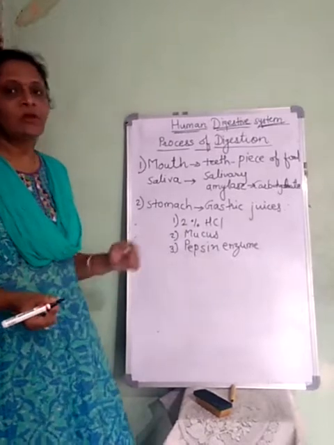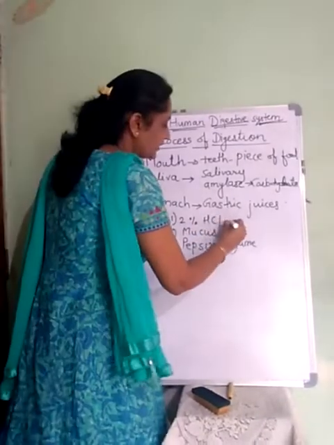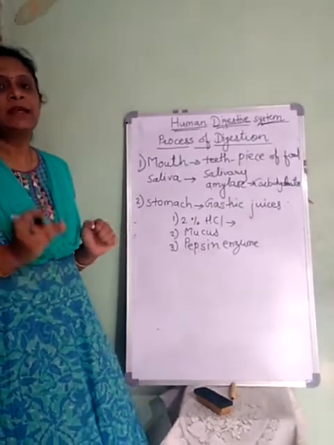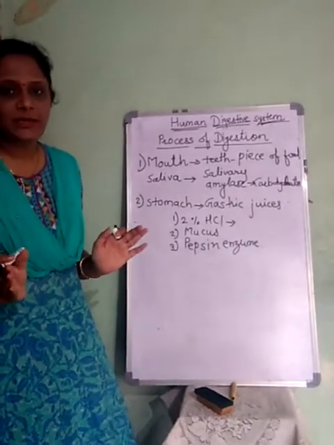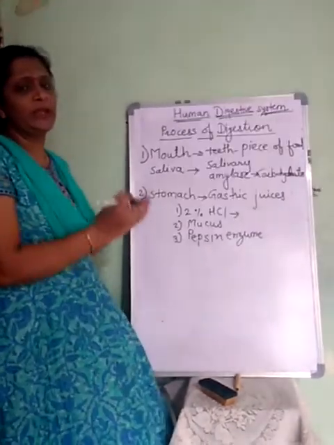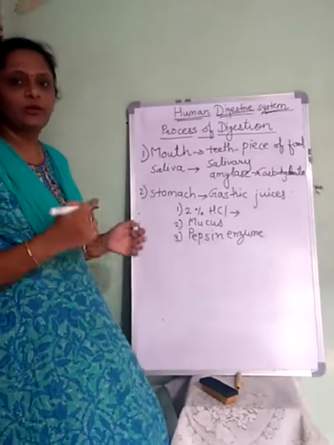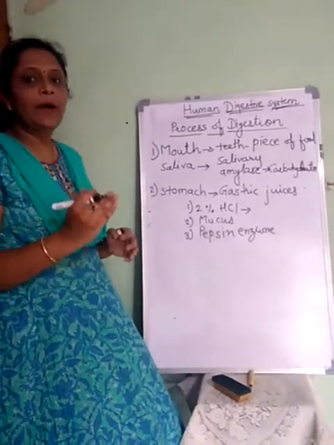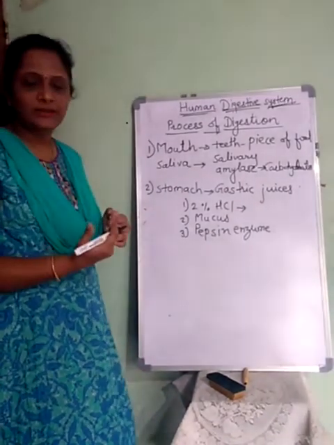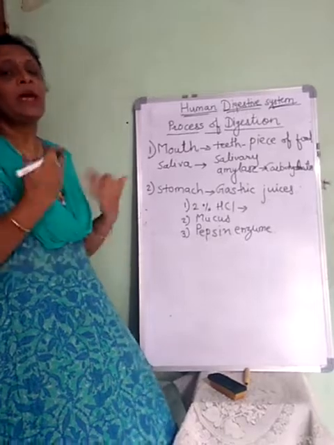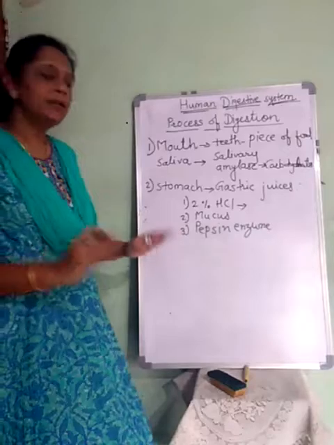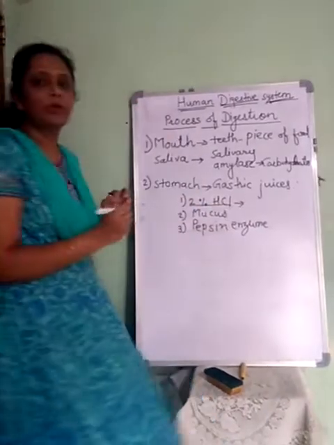So what is their function? One by one we are going to learn it. So first we will see the function of 2% hydrochloric acid. This acid is only 2%, so it is not concentrated. It is very aqueous, not much concentrated, so it's not going to harm much. But with the food, whatever germs, bacteria or other foreign substances which are not native to the body and are going to cause harm to the body, all such substances are killed using this 2% hydrochloric acid.